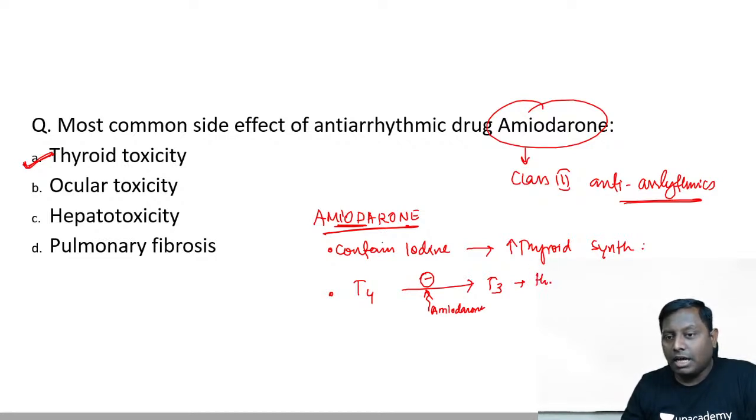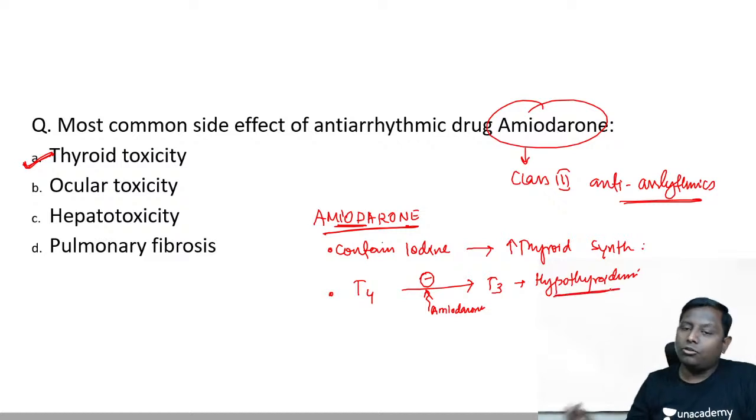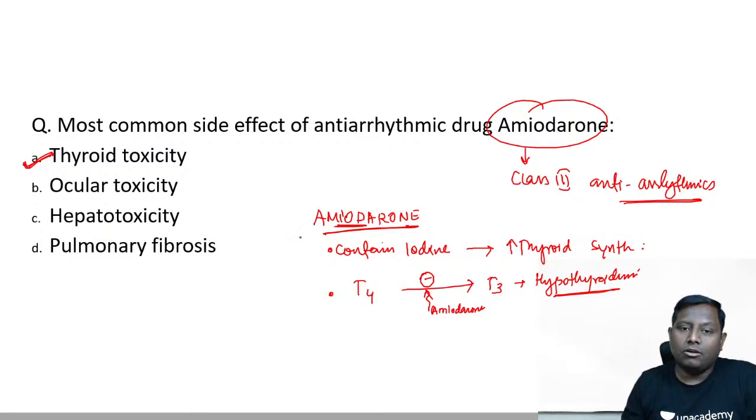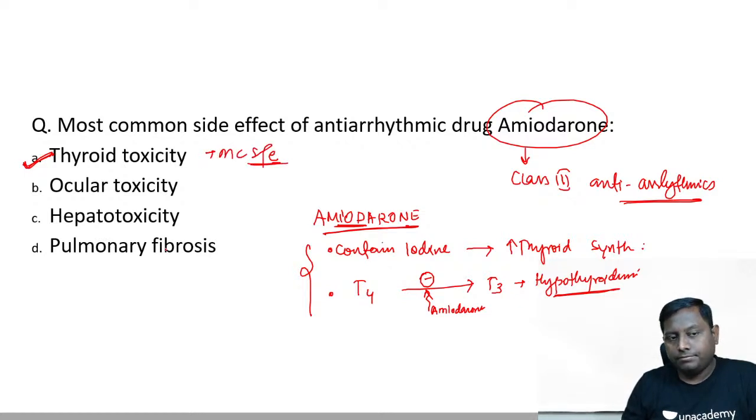So there is hypo risk. At one end I am telling you hyper, and now I am telling you hypothyroidism. So actually both of them could be a cause. Some patients can present with hyper, some patients can present with hypo. Patients can present with either. So with amiodarone, thyroid abnormality happens to be the most common side effect. Optic neuritis will be one of the side effects leading to optic side effect. Hepatotoxicity, of course, is common, but most common is thyroid.